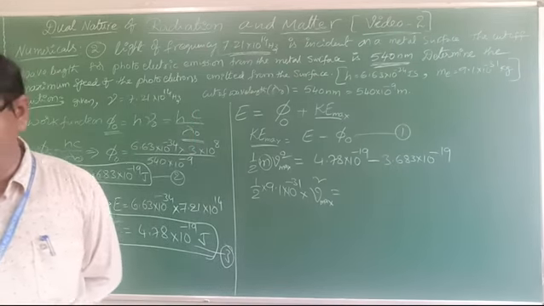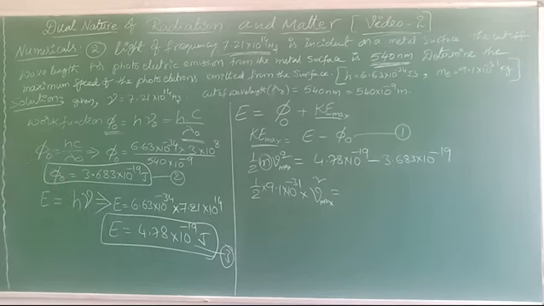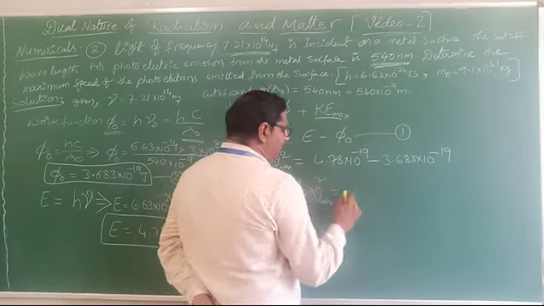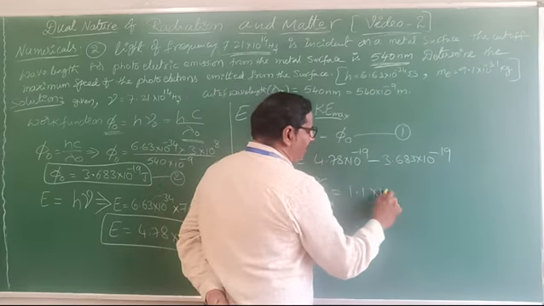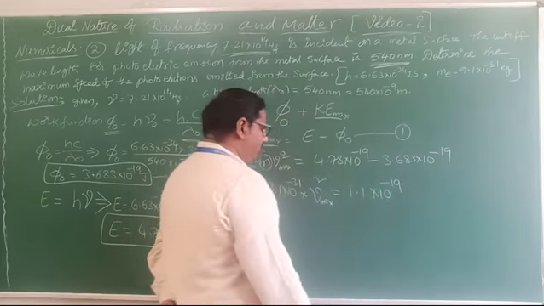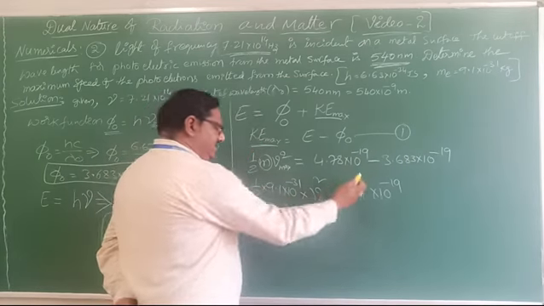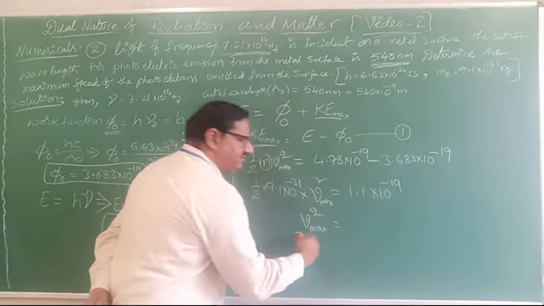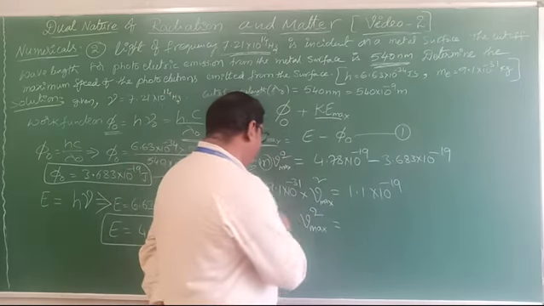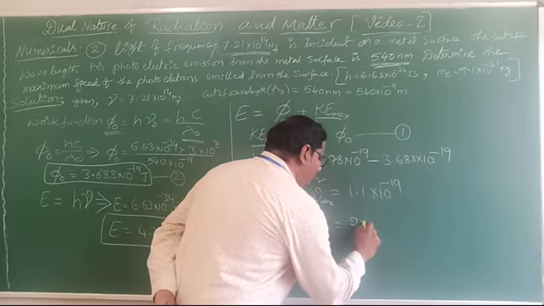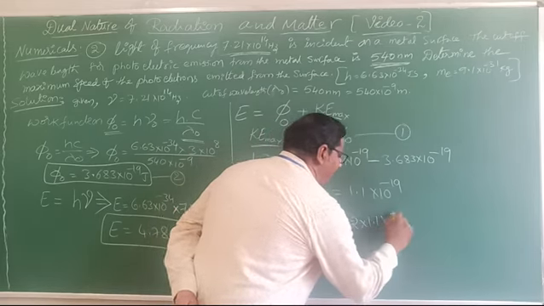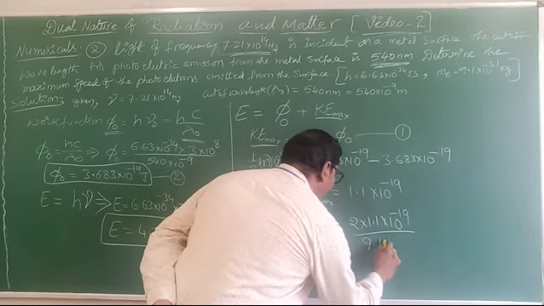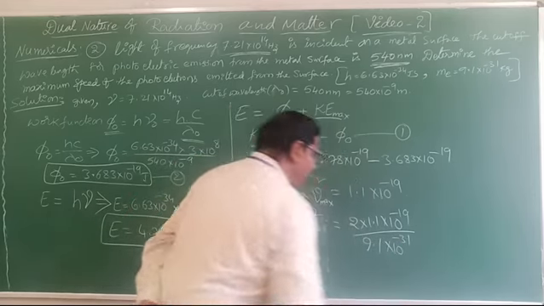You get 1.1 into 10 power minus 19 joule. From that, taking this to the other side, V max square equals, we want to measure this velocity only. So V max square equals 2 into 1.1 into 10 power minus 19 by the mass, how much is it? 9.1 into 10 power minus 31.